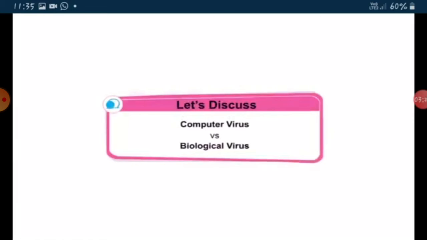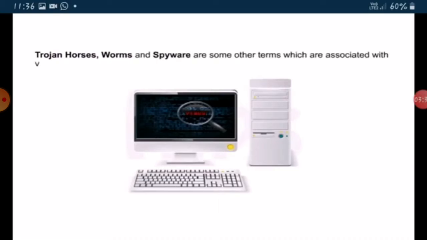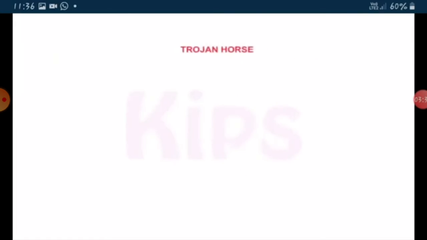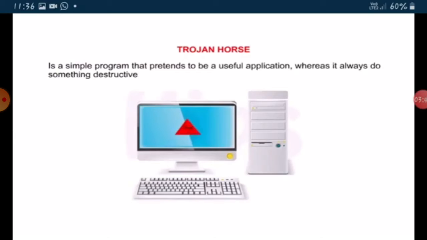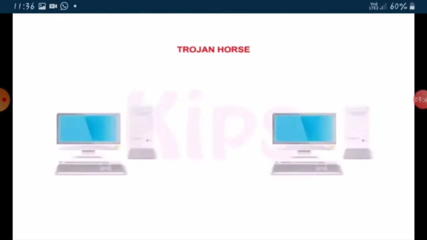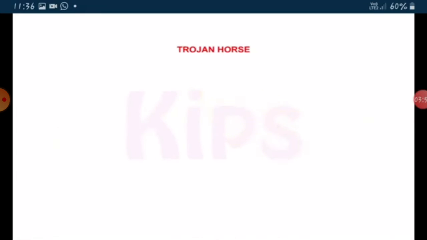Now let us have a brief discussion on computer virus versus biological virus. Trojan horses, worms, and spyware are some other terms which are associated with virus programs but are actually different from virus programs. A Trojan horse is a simple program that pretends to be a useful application, whereas it always does something destructive, mostly damaging a computer, like erasing a disk.